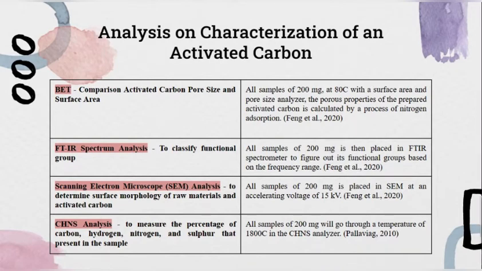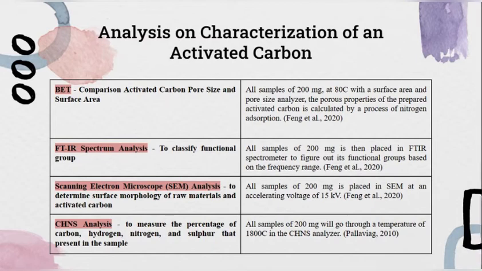For BET analysis, all samples of 200 mg are analyzed at 80 degrees Celsius with a surface area and pore size analyzer. The porous properties of the prepared activated carbon are calculated by a process of nitrogen adsorption. Then, FTIR. All samples of 200 mg are placed in the FTIR spectrometer to figure out the functional groups based on the frequency range.